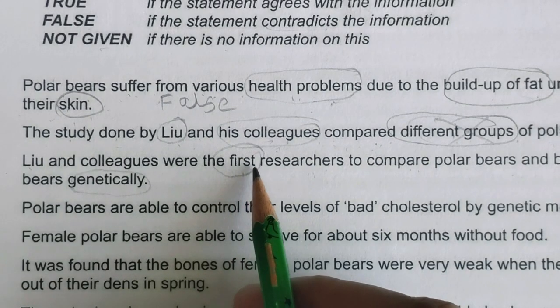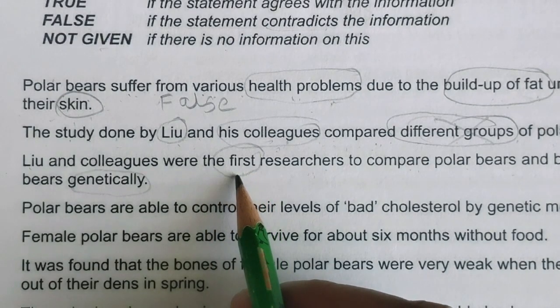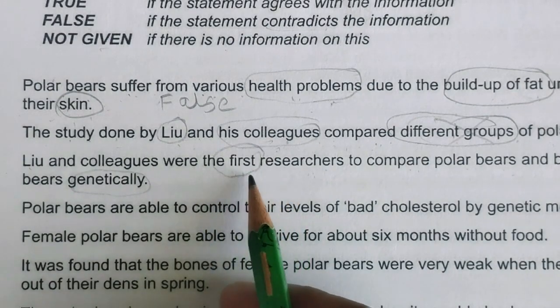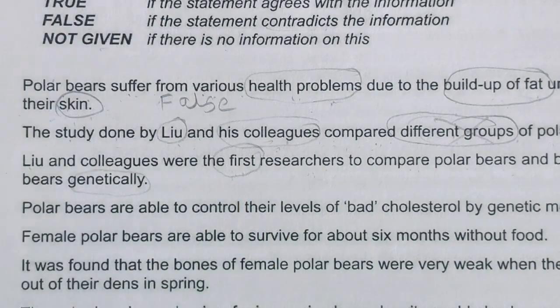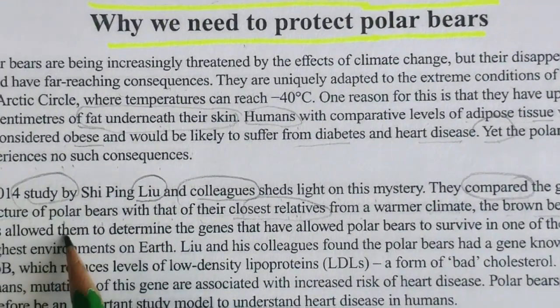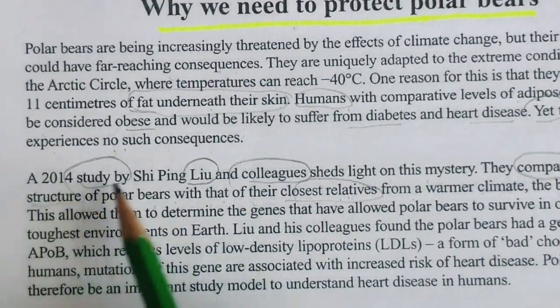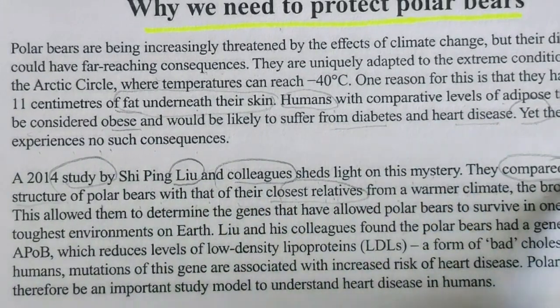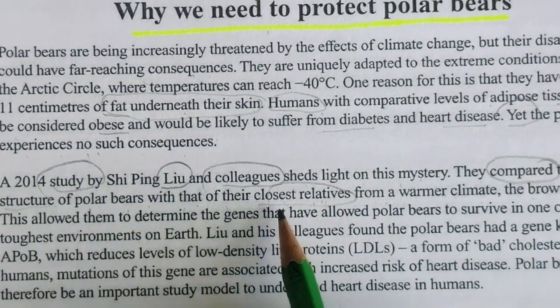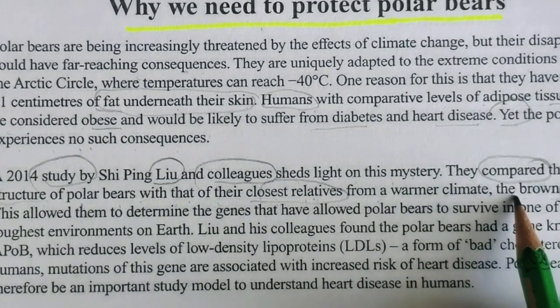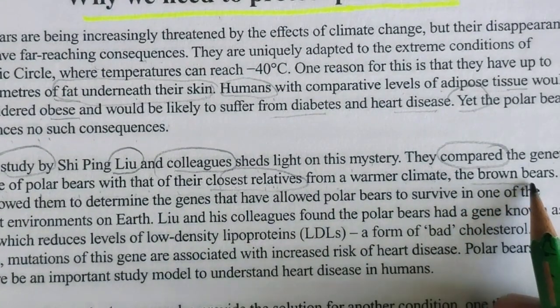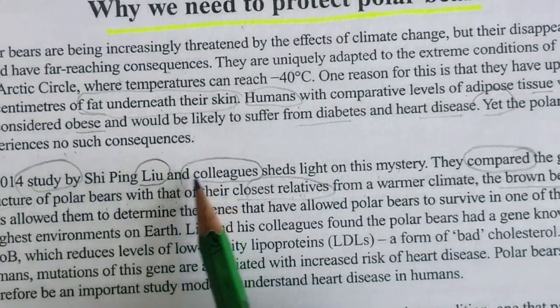If the writer is not explaining whether they were first or second, then it is not given. Here they told of a study that shed light on this, compared genetic structure, and brown bears also. So that means they were not.